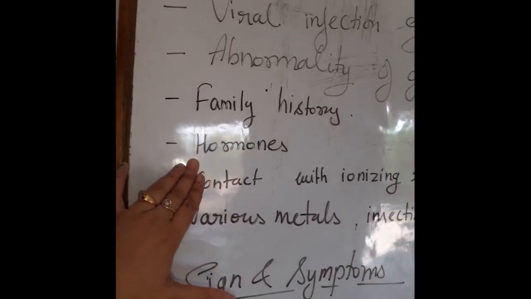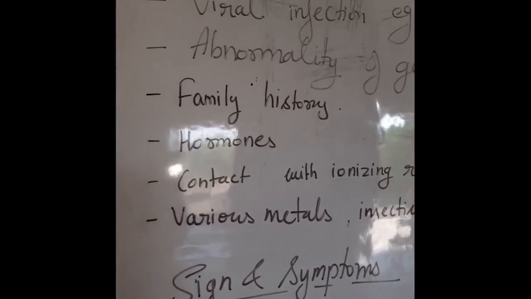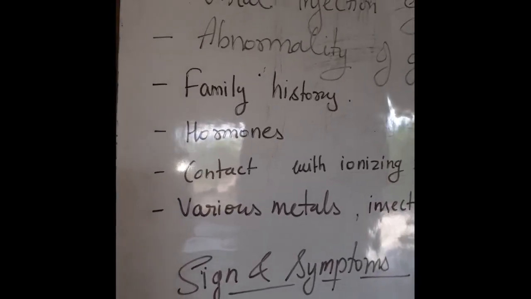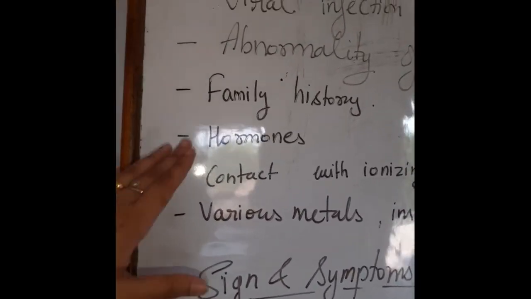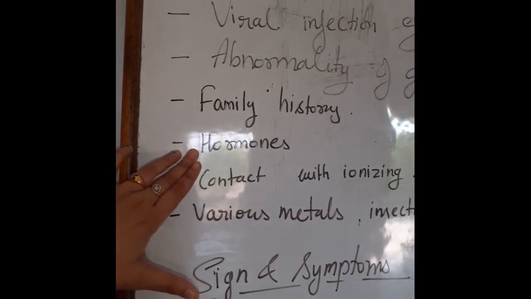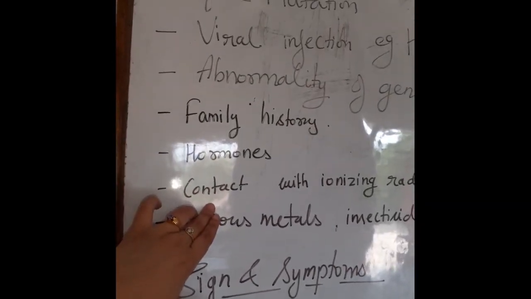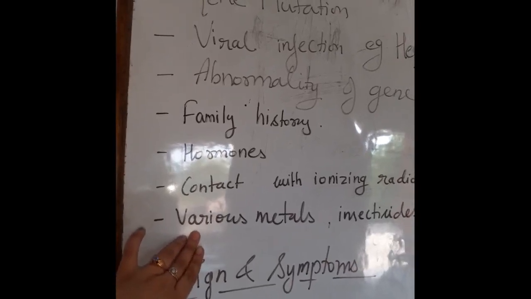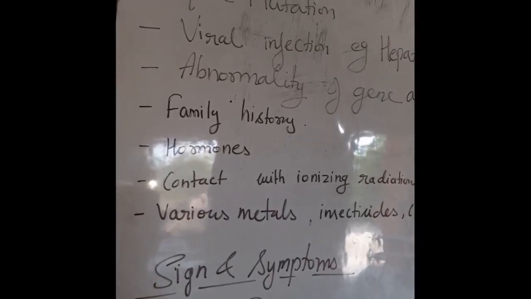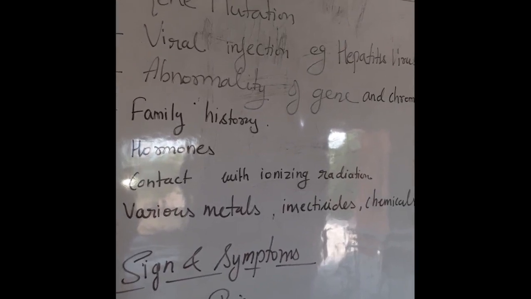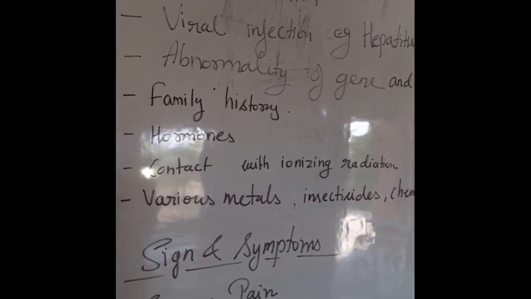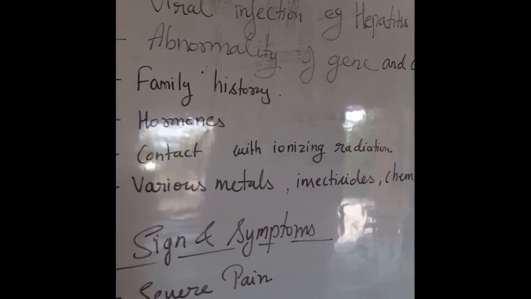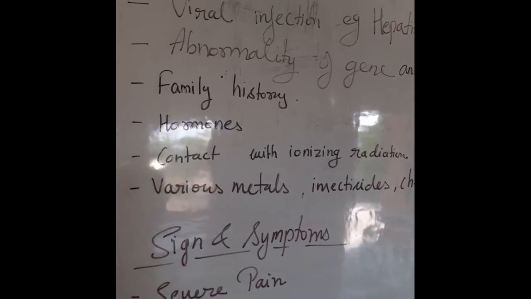Next one is the hormones, means when there is excessive secretion of hormone in the body then it may lead to cancer, which is also known as glandular cancer. Next is the contact with ionizing radiation. Next, various metals, insecticides and chemicals also cause cancer when humans are in very close contact with these insecticides and chemicals like arsenic for a very long time.